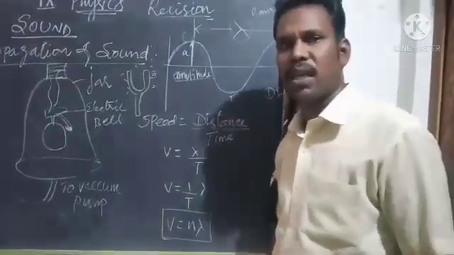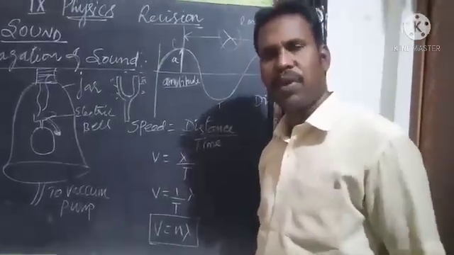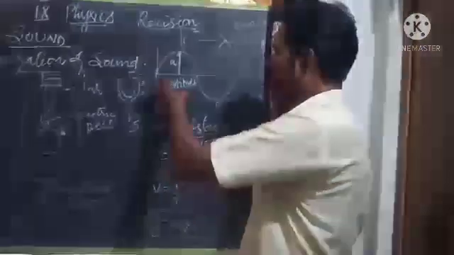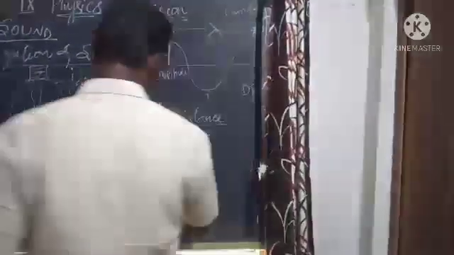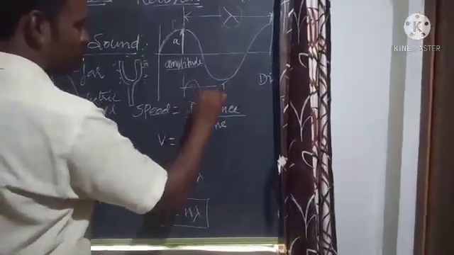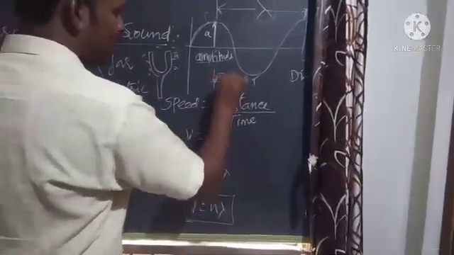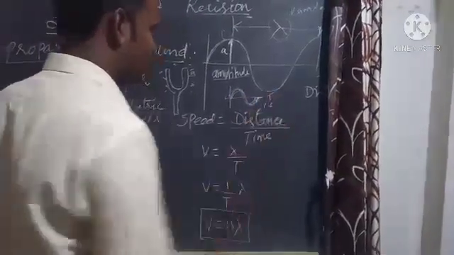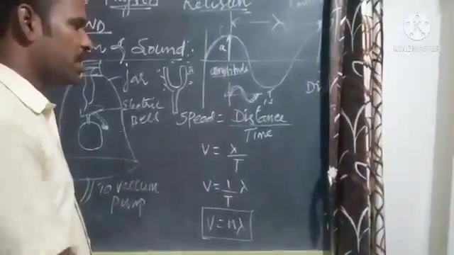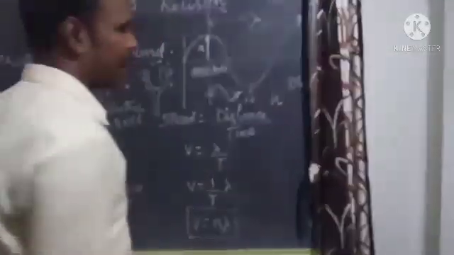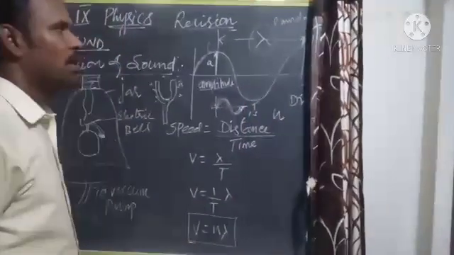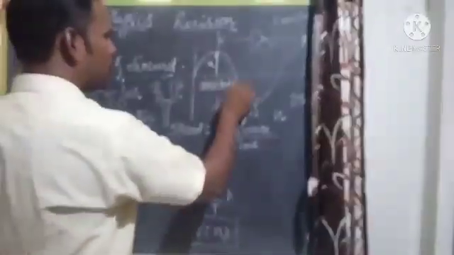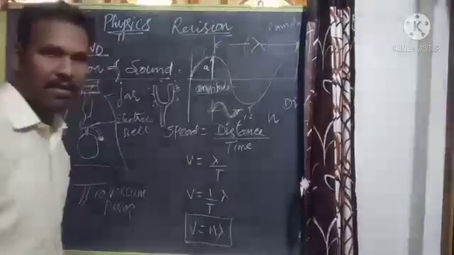The third one is frequency. Frequency is nothing but what? The number of cycles completed per second. In 1 second, how many waves are transferred. So this is one wave. How many cycles are completed in 1 second is called the frequency, which is denoted by the letter n. The wavelength is denoted by the letter lambda. Amplitude is denoted by the letter a.